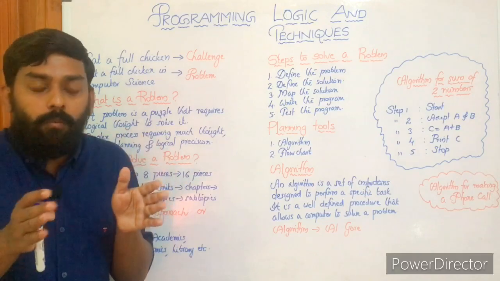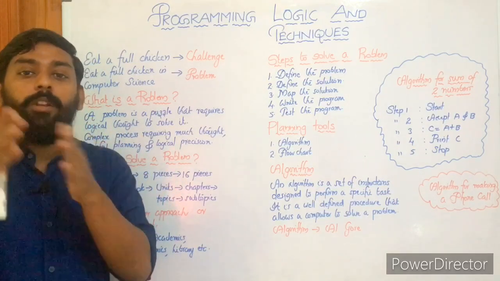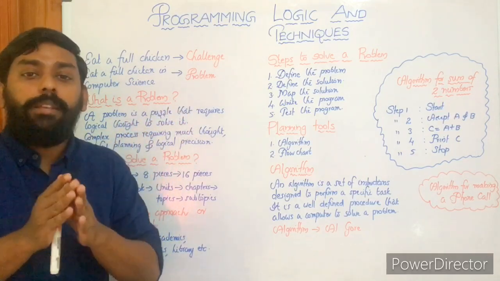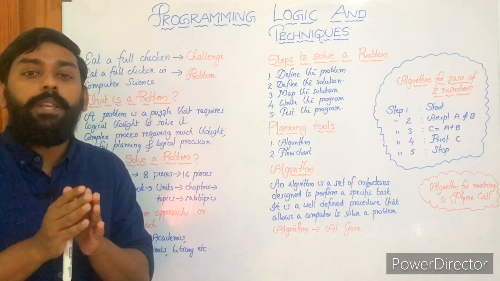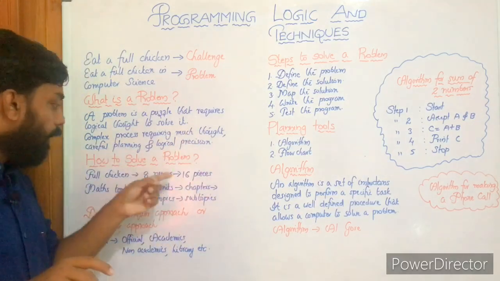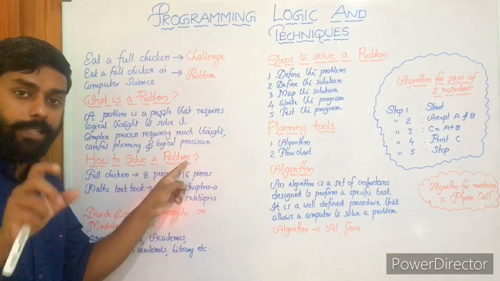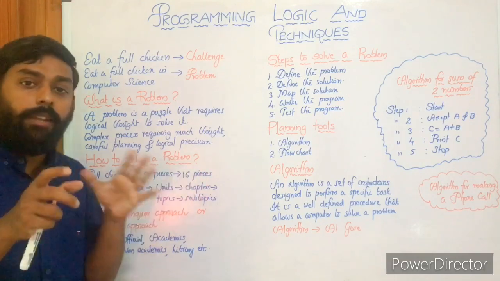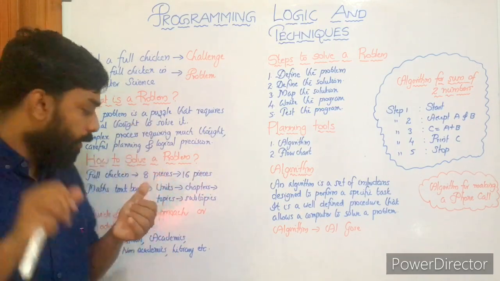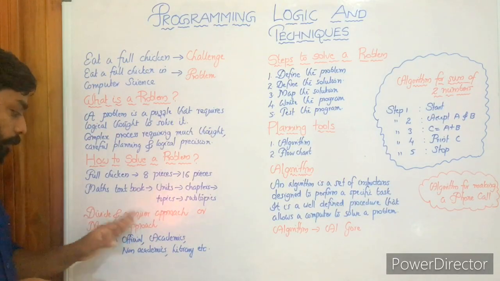What does it do? Of course, it divides a problem into subproblems, again into subproblems. It continues until we reach a stage where each of these subproblems can be easily solved. In this case we have seen a full chicken divided into 8 pieces, again divided into 16 pieces. And eating 16 pieces will be easy, compared to eating a full chicken, right? So that's the logic: the divide and conquer approach or modular approach.